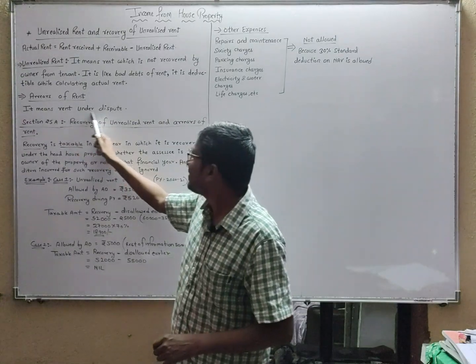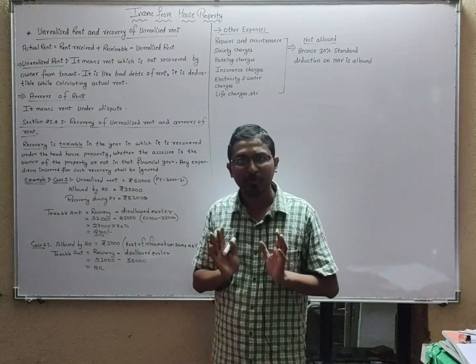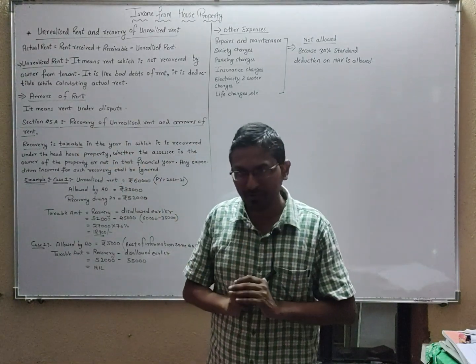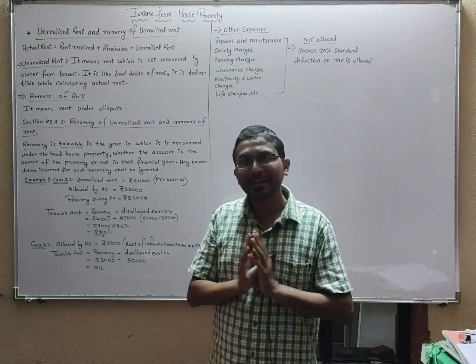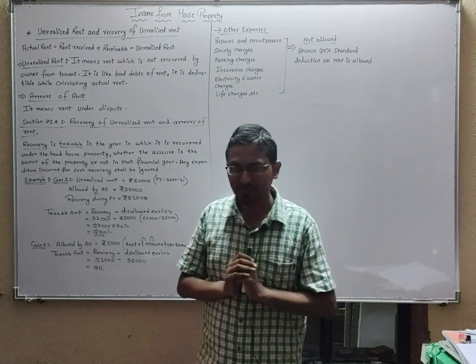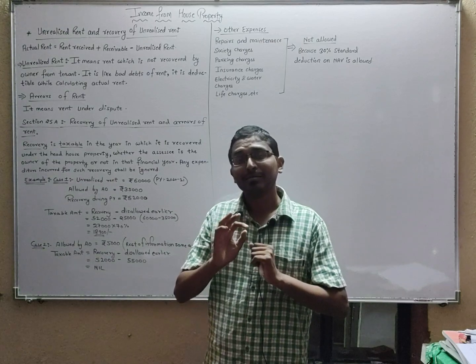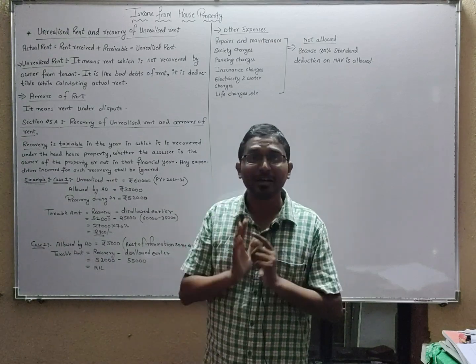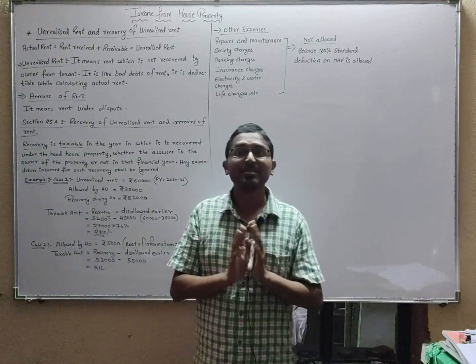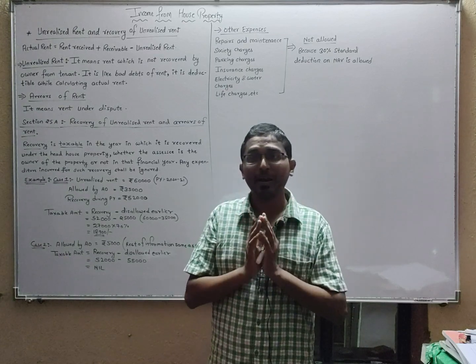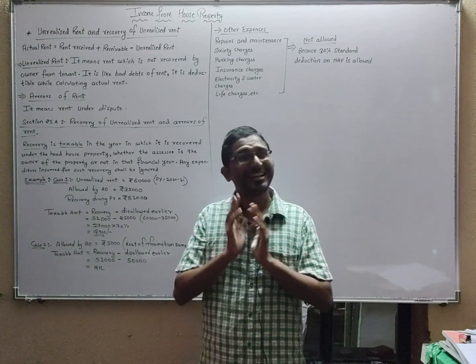Now, what is arrears of rent? Arrears of rent means the rent under dispute. Suppose for example, you told the tenant to pay 10,000, but later on the tenant said no, I will pay only 8,000, because your premises is not providing me the facilities worth 10,000.